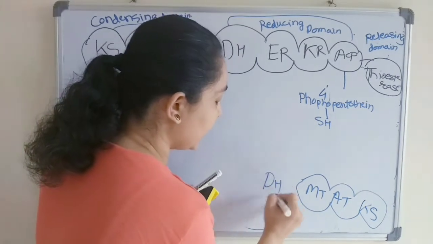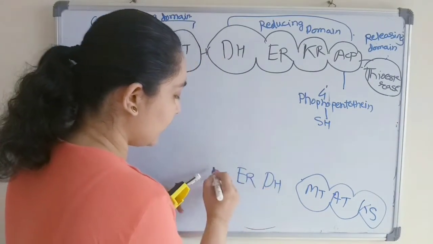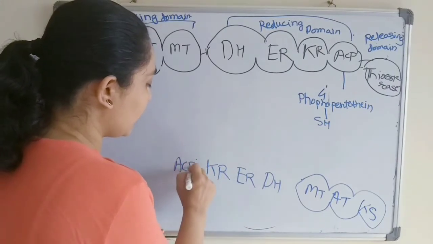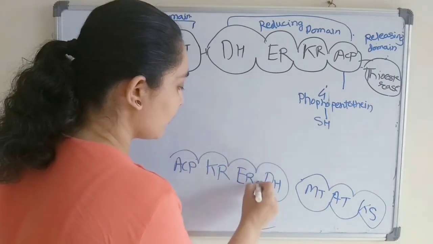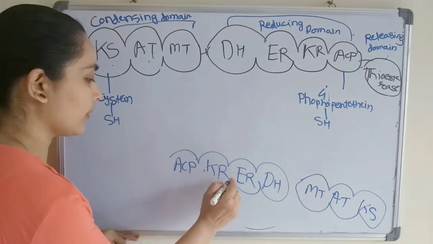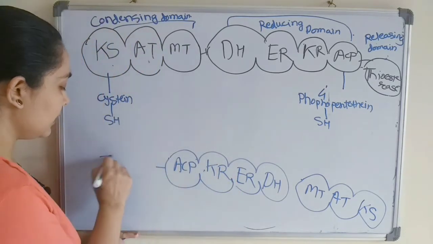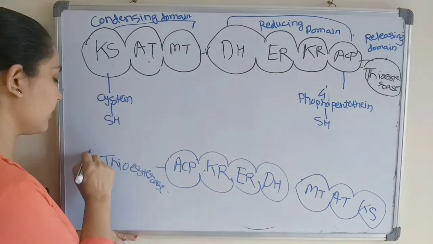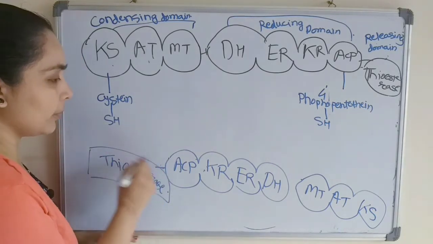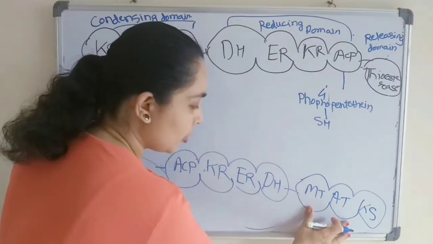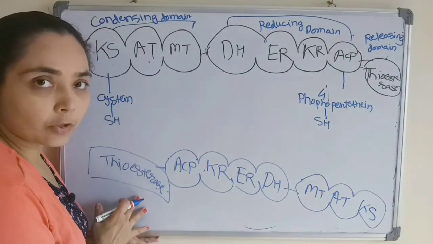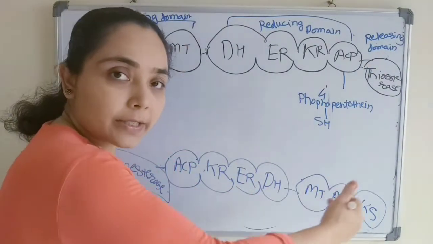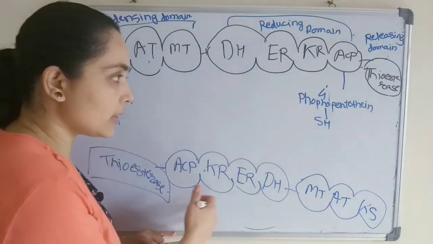Then dehydratase, enoyl reductase, ketoacyl reductase, acyl carrier protein, and thioesterase. So this is the releasing domain. Condensing domain, reducing domain, and releasing domain. The same way the first monomer is there, the second monomer is also there, but it is in an anti-parallel nature. Okay, this is also having the same.